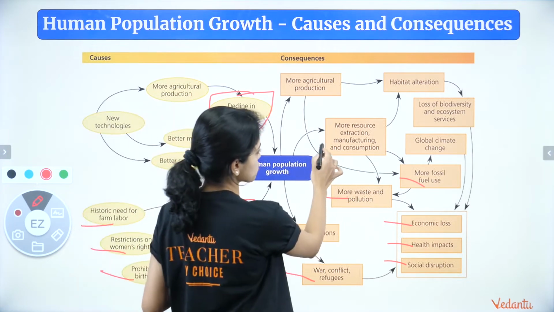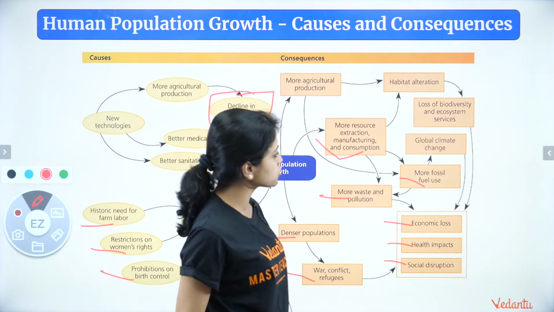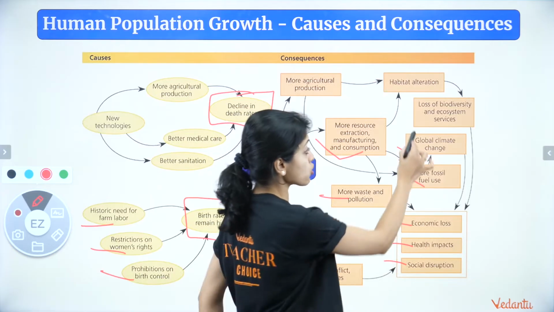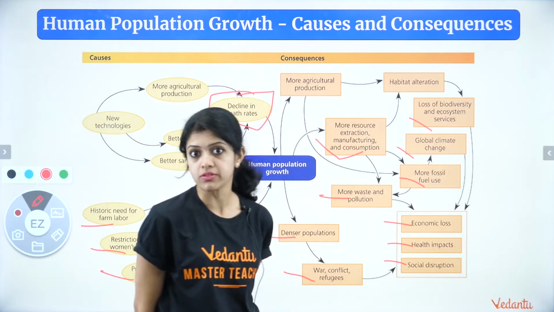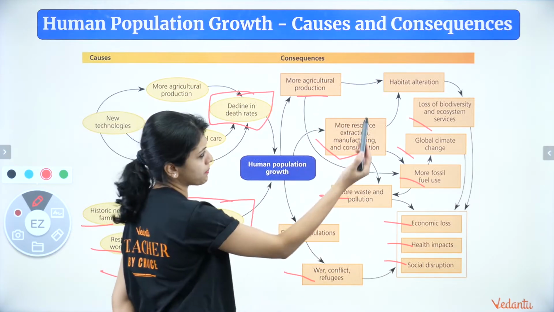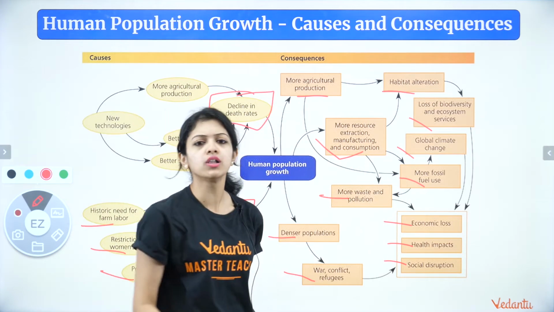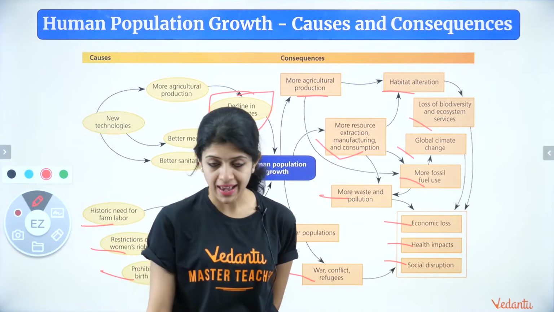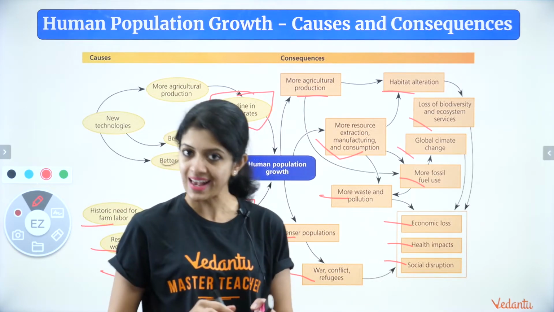And then more resource extraction, manufacturing and consumption, and of course global climate change. We know it's a major problem. Loss of biodiversity and ecosystem services, again, major issue, right? And then more agricultural production, habitat alteration are all smaller but significant problems which arise because of population explosion.